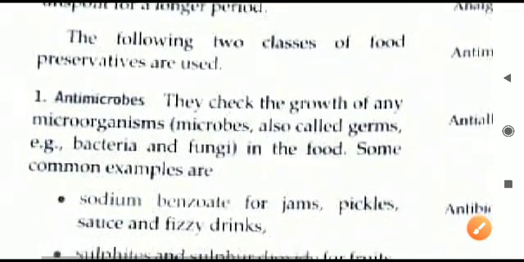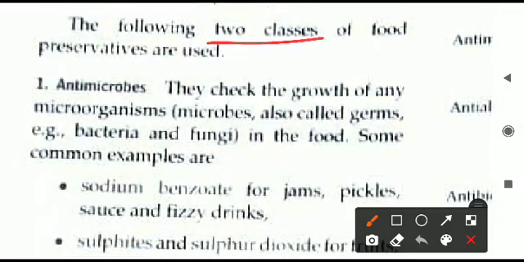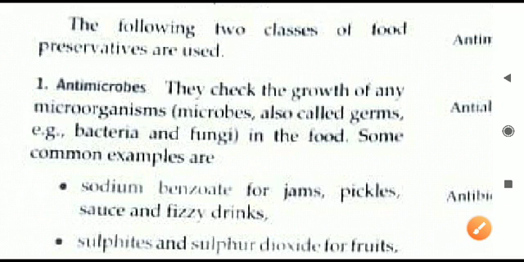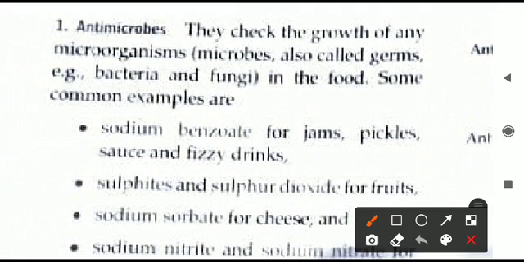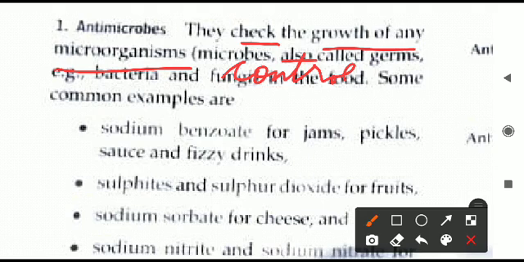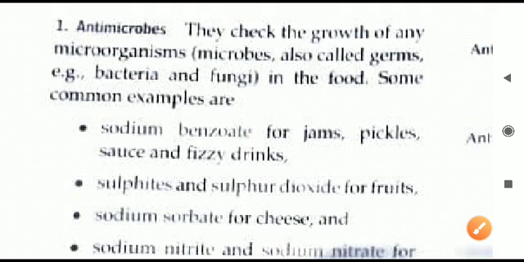It is also a chemical. So we can divide the preservative into two important classes. One by one we will see. First important category of the preservative is antimicrobial. So the antimicrobial preservative will do what? They will control the growth of any of the microorganisms, especially the bacteria, so they cannot grow on the food particles. Bacteria are what spoil our food. So if bacteria will not be able to grow fast, then obviously the food will not spoil easily. It will continue for a longer time.